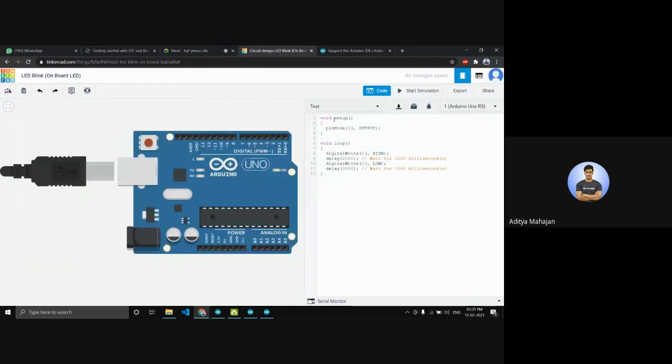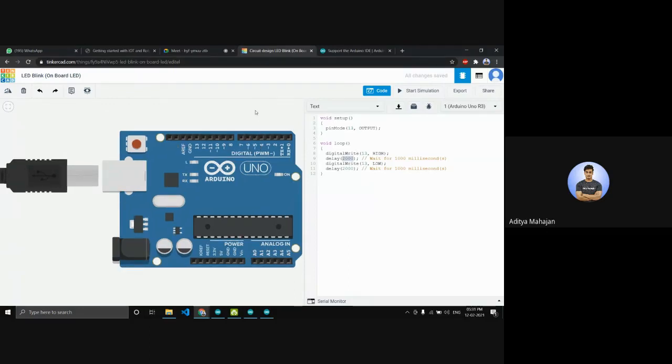You tell the Arduino what you want to do, and it will take action in the real world, on the hardware parts. So it's as easy as that.